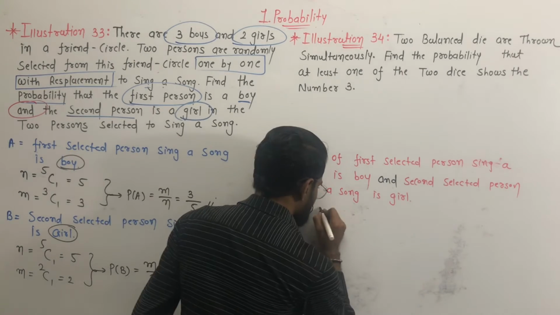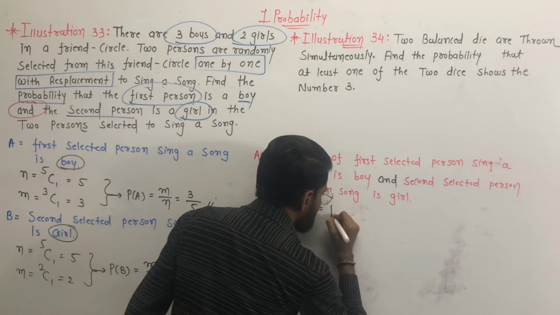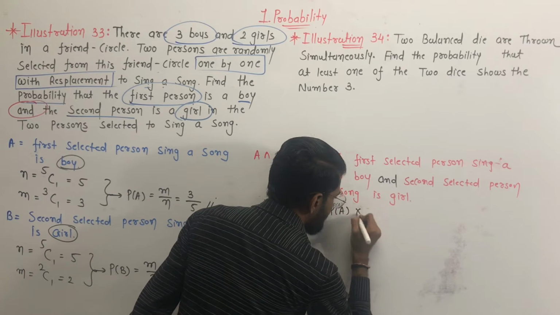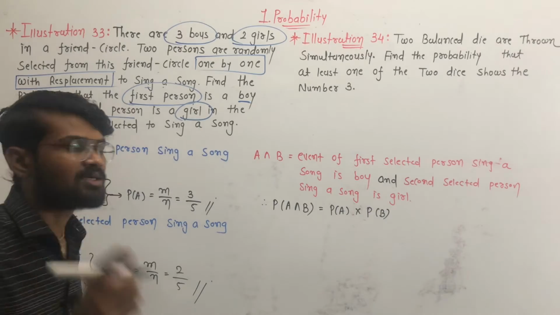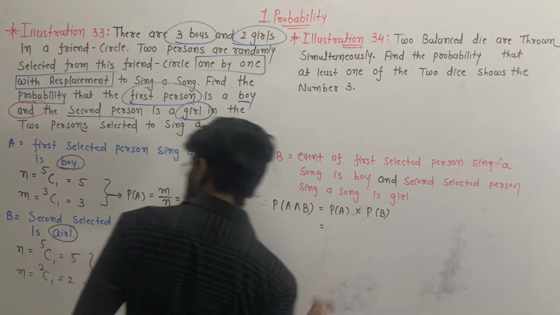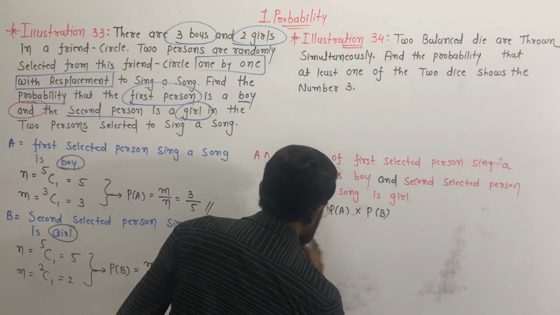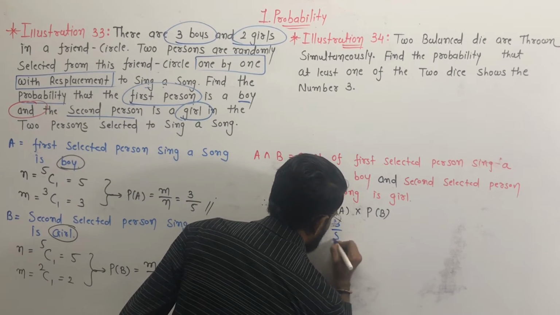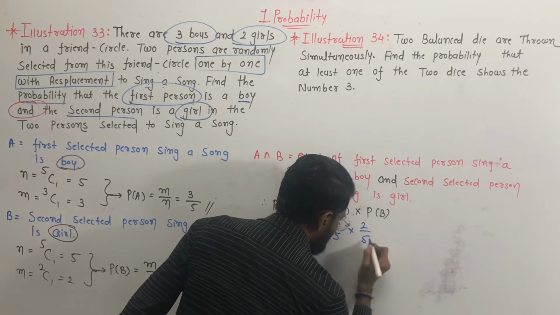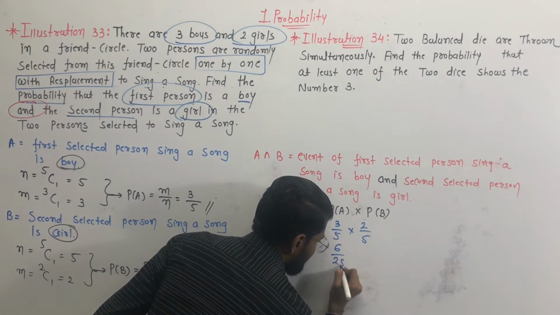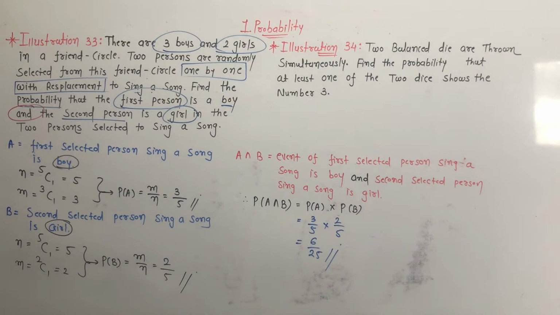So the formula for P of A intersection B is equal to P of A multiplied by P of B. Why? Because the events A and B are independent events. Okay, put the value: P of A is equal to 3 by 5, multiplied by P of B is equal to 2 by 5. So it is equal to 6 by 25. Clear? Write it down. Okay, done.